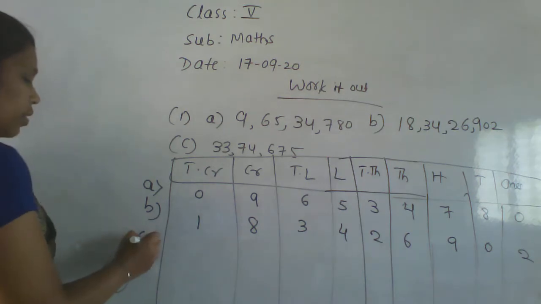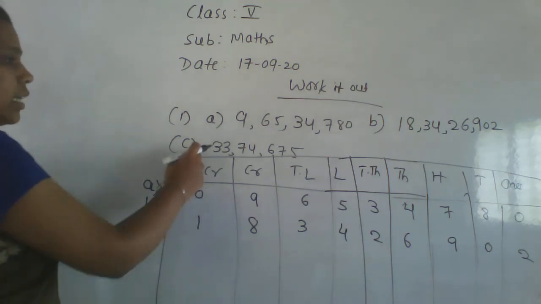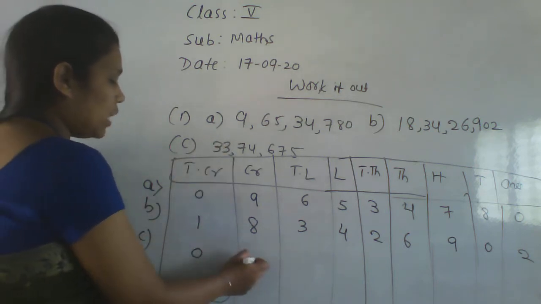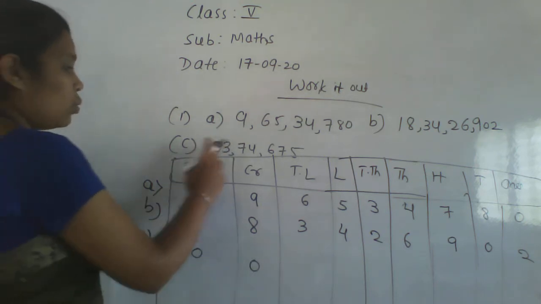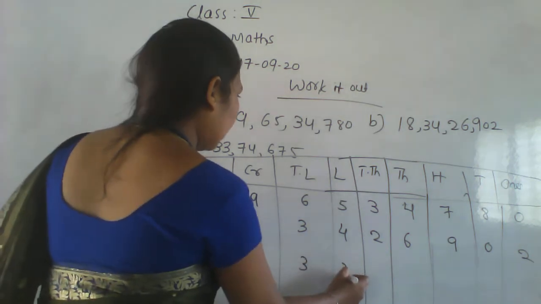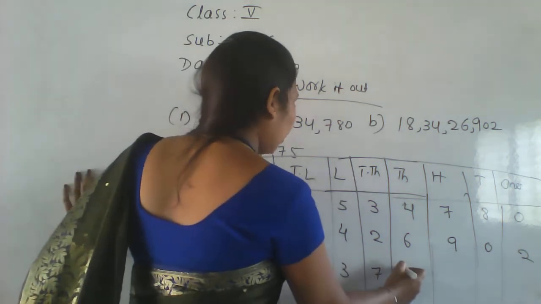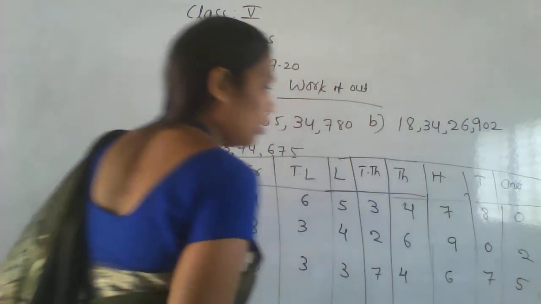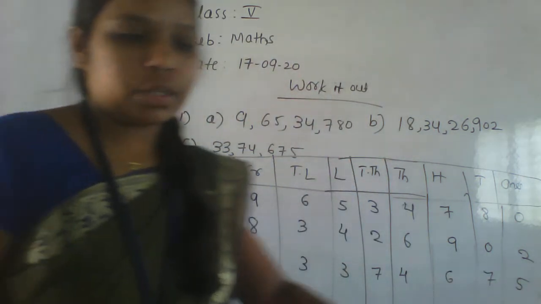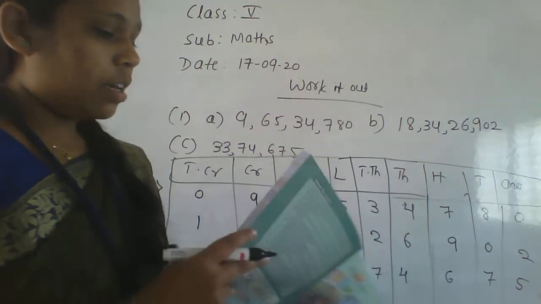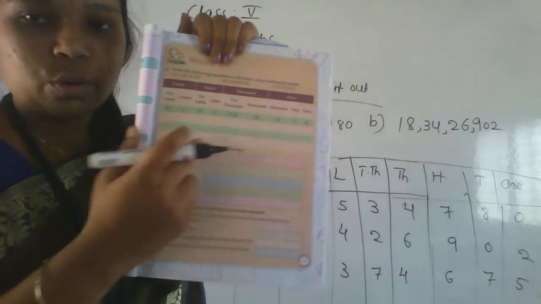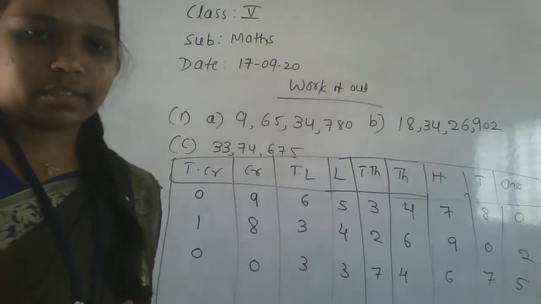Next, 33 lakh is there. So then 4 values must be zeros. So 33 lakh 74,675. Okay, like this you have to fill in this place value chart. In this place value chart you have to write all these numbers like this.